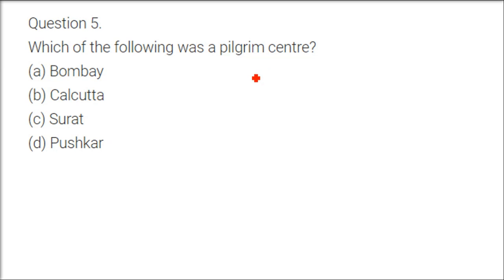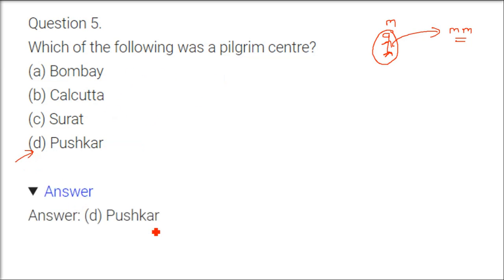Which of the following was a pilgrim center? Tirtha. See, if you have a belief for some deity, for example, you are a Muslim, then where will you go? You will go to Makkah, Medina for Hajj. So you will be a pilgrim. You are going for a pilgrimage to Saudi Arabia, to Makkah, Medina. So you are a Tirthyatri, you are a pilgrim. So which was the pilgrim center here? It's Pushkar.